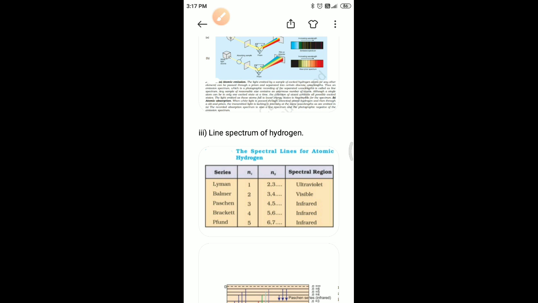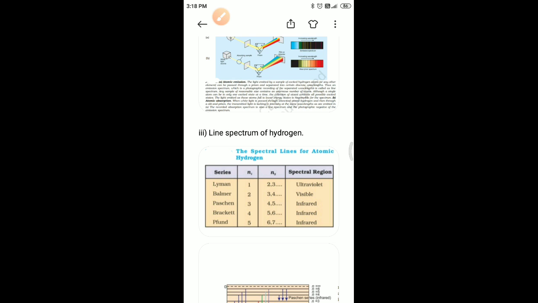The visible lines of the hydrogen spectrum obey the following formula: nu bar = 109677 × (1/2² − 1/n²) per centimeter, where n is an integer equal to or greater than 3, that is, n = 3, 4, 5 and so on. The series of lines described by this formula is called the Balmer series. The Balmer series lines are the only lines in the hydrogen spectrum which appear in the visible region of the electromagnetic spectrum.